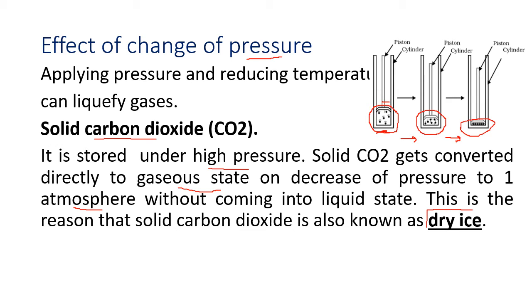What is ice used for? Ice is used for cooling. You know that ice is very cool. But when we want cooling without humidity or without moisture, we use a coolant which does not have a liquid state. So solid CO2 is a very good option for cooling without the moisture. So that is called dry ice.